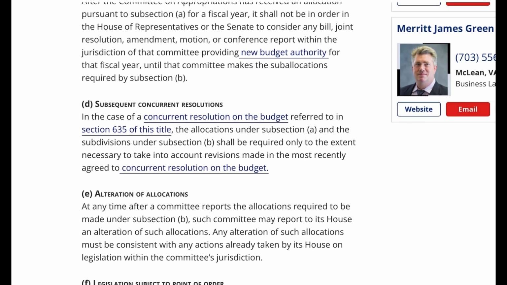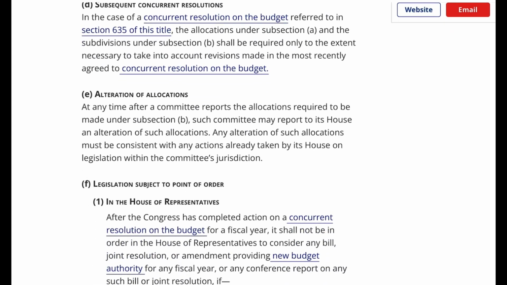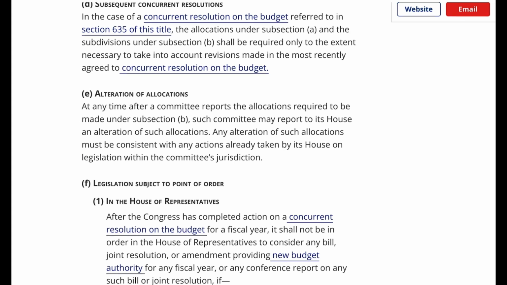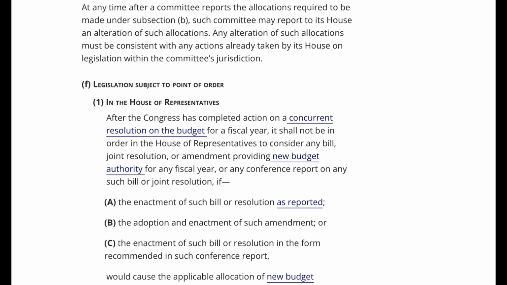E. Alteration of allocations. At any time after a committee reports the allocations required to be made under subsection B, such committee may report to its House an alteration of such allocations. Any alteration of such allocations must be consistent with any actions already taken by its House on legislation within the committee's jurisdiction. F. Legislation subject to point of order.